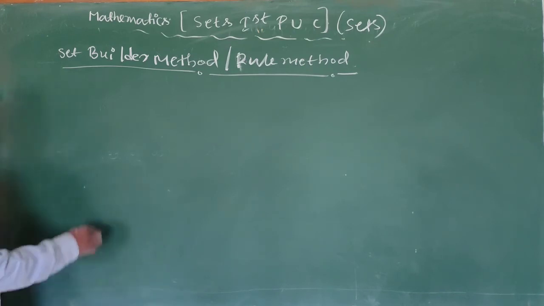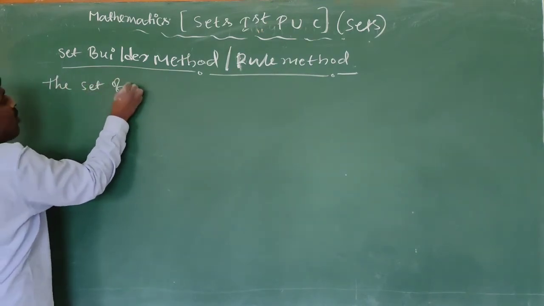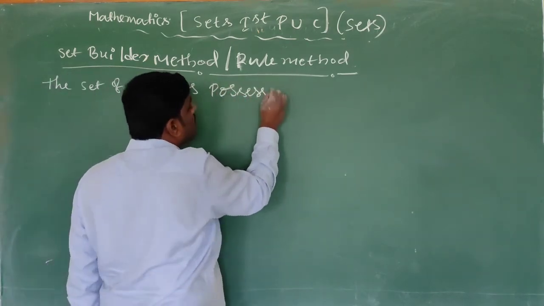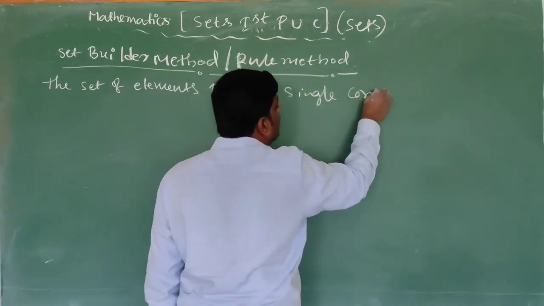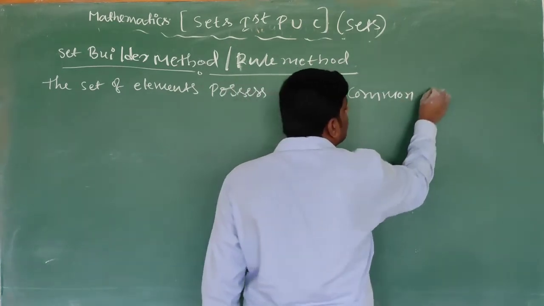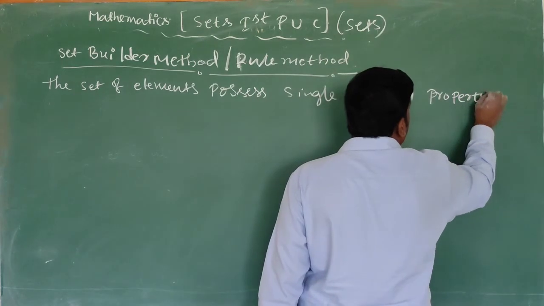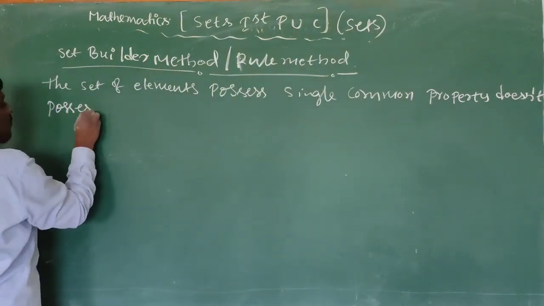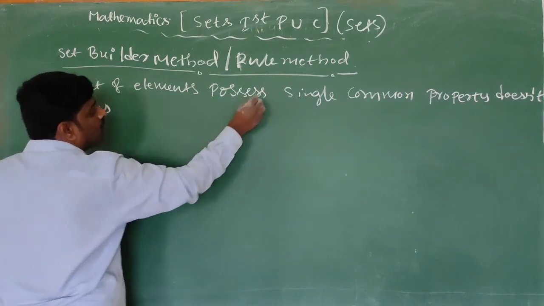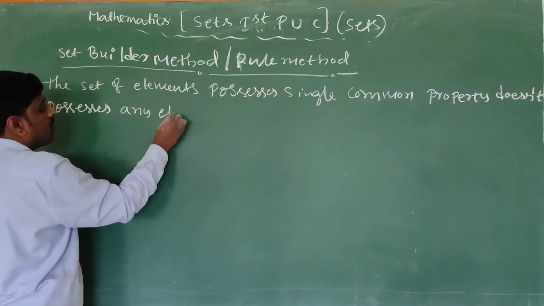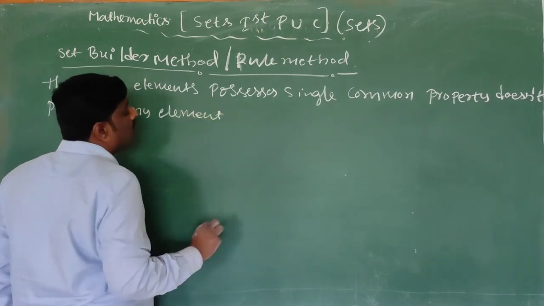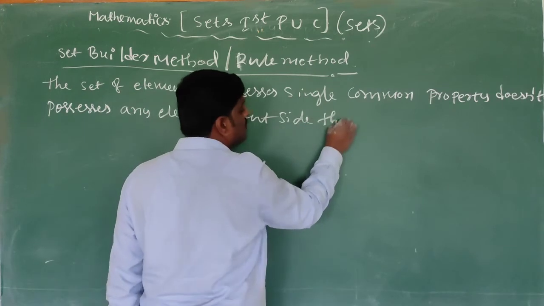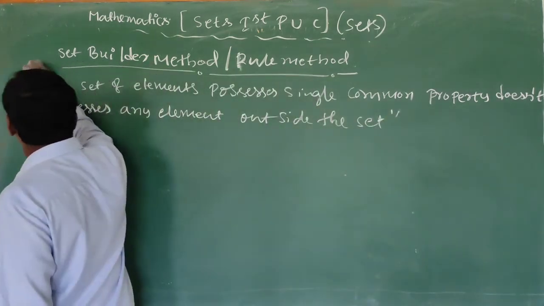Set builder method or rule method means: the set of elements possess a single common property, and does not possess any element outside the set, is called the rule method or set builder method.